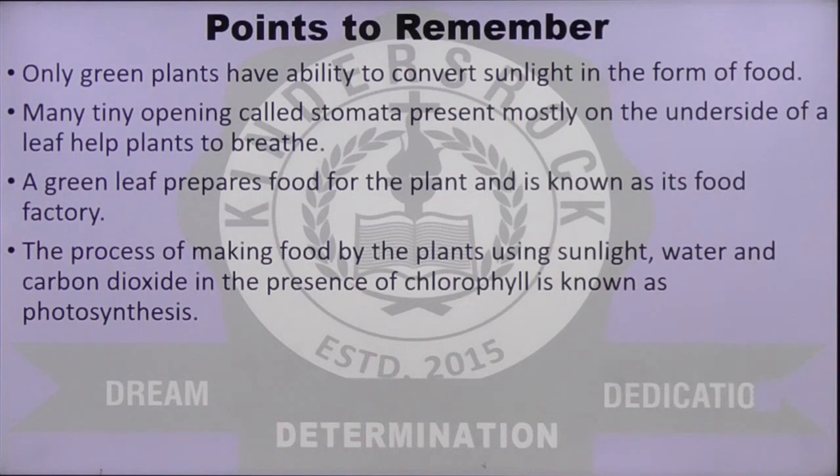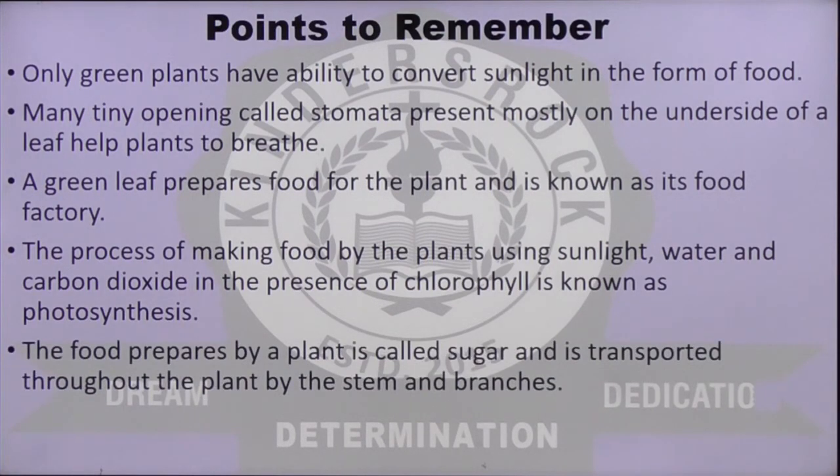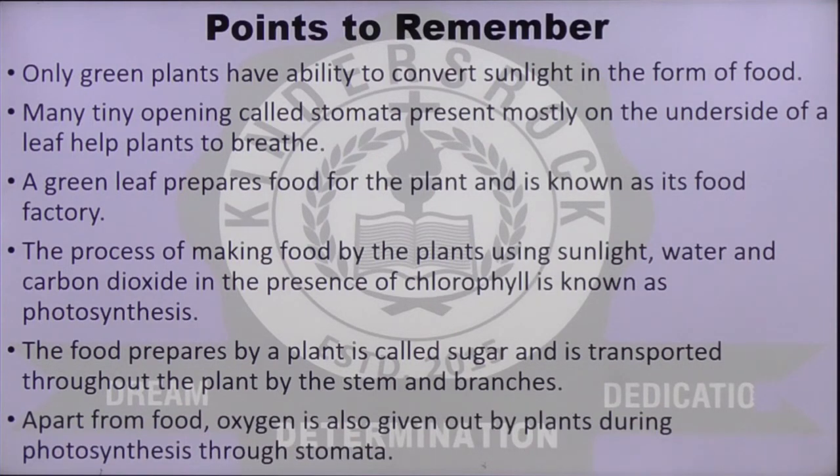The process of making food by the plant using sunlight, water and carbon dioxide in the presence of chlorophyll is known as photosynthesis, something which you will have to memorize. The food prepared by a plant is called sugar and is transported throughout the plant by the stem and branches. Apart from food, oxygen is also given out by plants during photosynthesis through stomata.